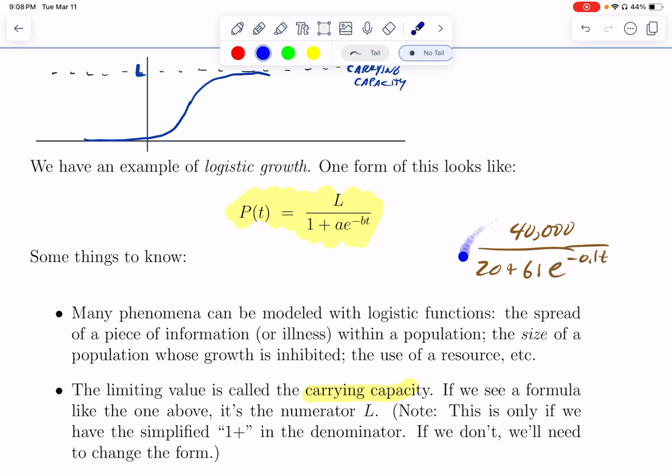If I wanted to know the carrying capacity for this, I could just run a limit. I could say, what happens as t goes to infinity? In the long run, what's the value going to be? What happens is we have these negative powers, so e to this huge negative power is going to be approximately 0. And the 61 doesn't really matter. So my entire denominator is roughly 20. So it's 40,000 over something that's roughly 20, and this would be 2,000. Essentially, our carrying capacity is the ratio between those two numbers. It's easiest when we have a 1 in the bottom, but you can figure it out in other cases.